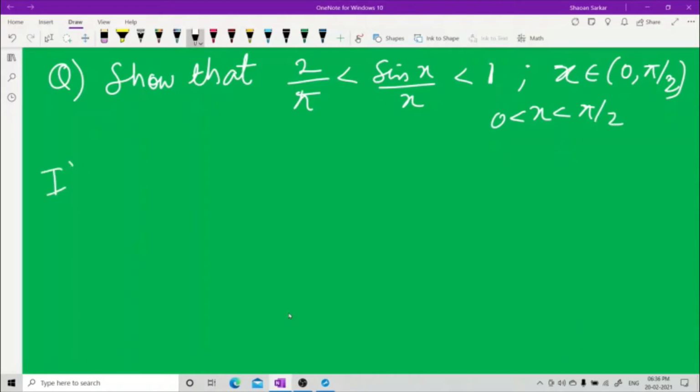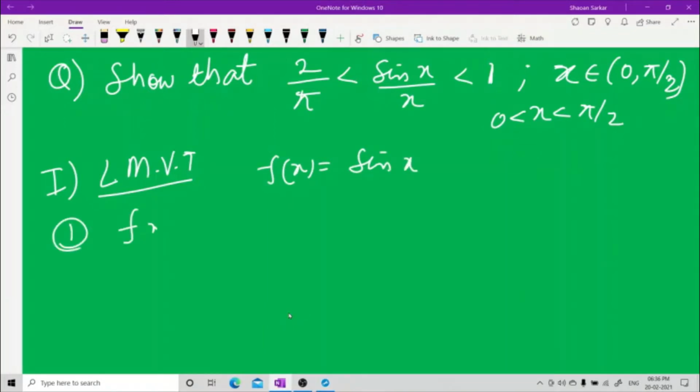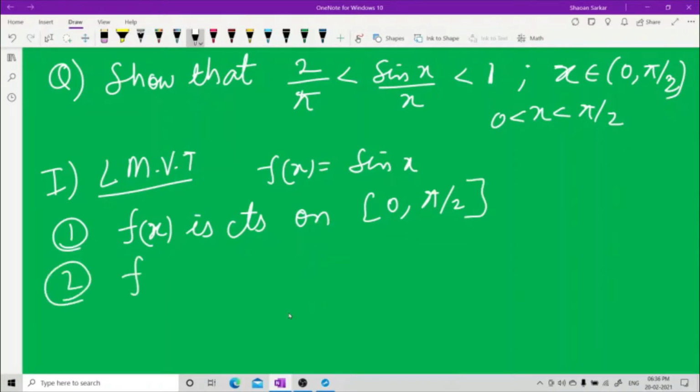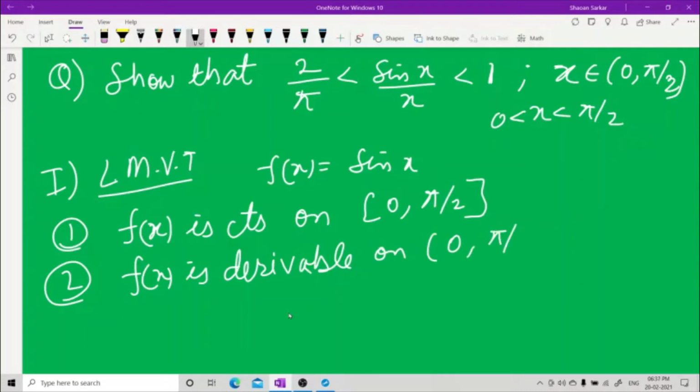Now, first method, using Lagrange mean value theorem. See, you have f(x), take it as sine x. One, f(x) is continuous on 0 to pi by 2. Second, f(x) is derivable on open interval 0 to pi by 2.